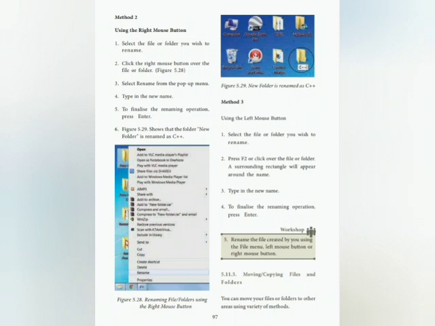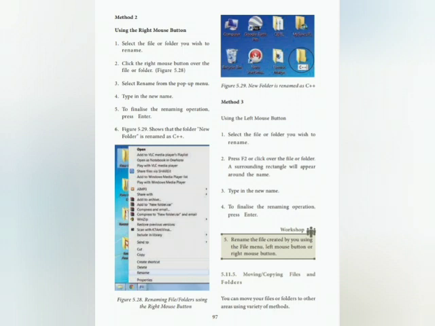Method 3, using left mouse button, select a file or folder you wish to rename. Press F2 or click over the file or folder. A surrounding rectangle will appear around the name. Type the new name. To finalize the rename operation, press enter.